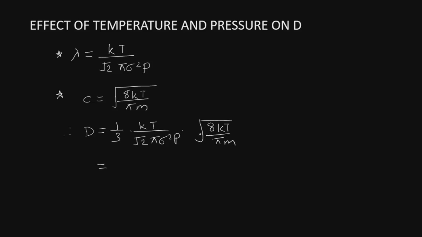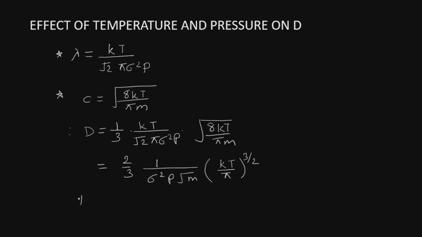When you solve this, root 8 will be 2 root 2, root 2 gets cancelled, and we have 2 here, so this becomes 2 by 3, and this is 1 upon, this k can be taken inside, and we get sigma square p, then root m, and the quantities kT upon pi whole raised to power 3 by 2. Now from this we can see that this is absolute temperature to the power 3 by 2, and pressure is in the denominator.